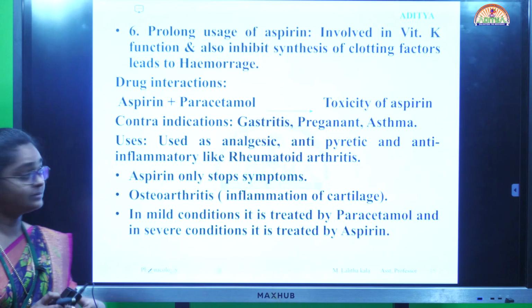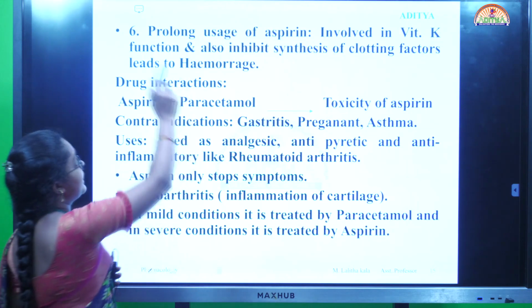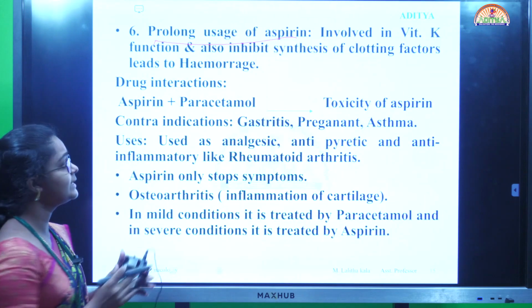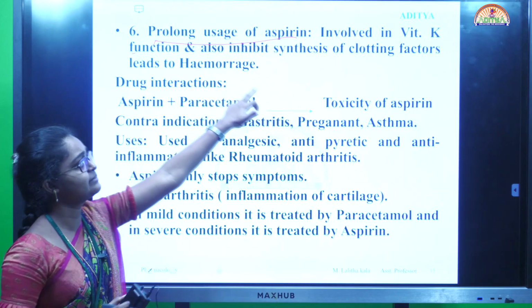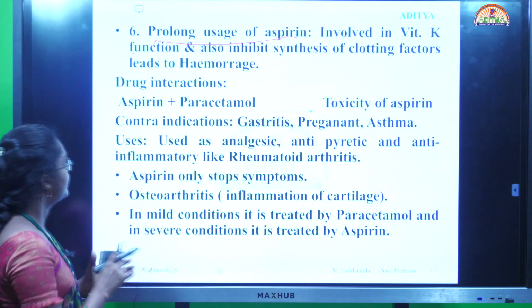Prolonged usage of aspirin interferes with vitamin K function and inhibits synthesis of clotting factors, leading to hemorrhage.